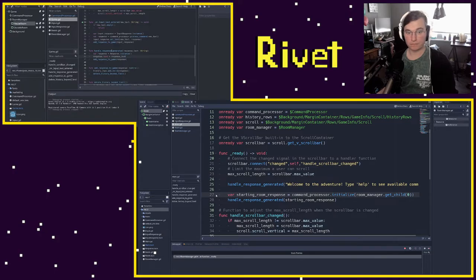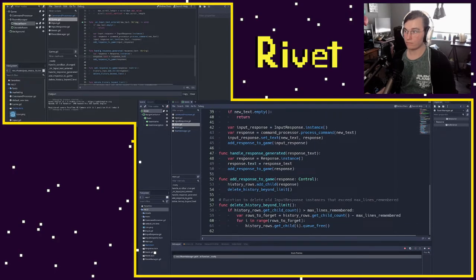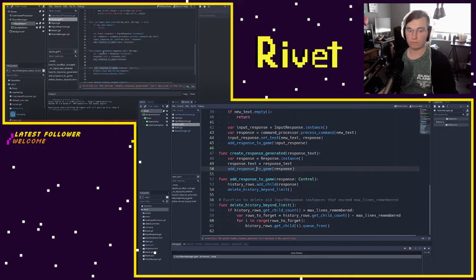So we can change this to be create response. We're differentiating between this create response method, which will actually create it itself, and then add response, which adds it to the game. So they're two separate things. So we'll call this create response, and then it makes sense. This function creates our response instance and gives it its values, and then add response is what actually puts it into the game.